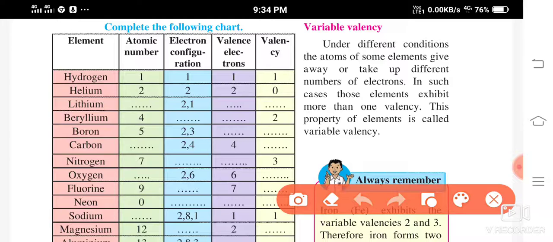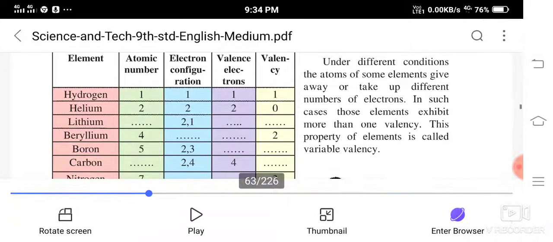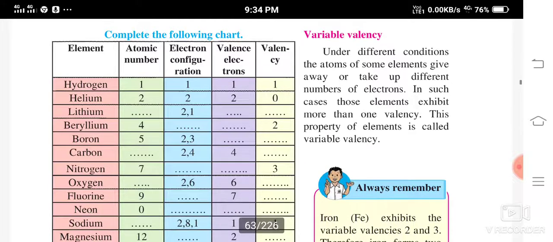If you know the electronic configuration, you can write the valence electrons, and if you know the valence electrons, you will be able to write the valency. This is what you are going to make use of when you write the structure of magnesium chloride.